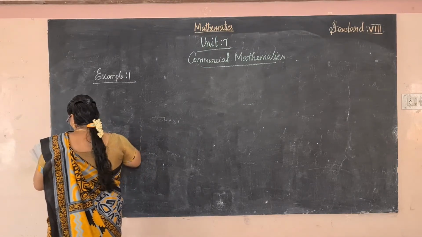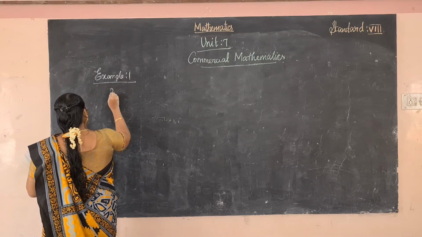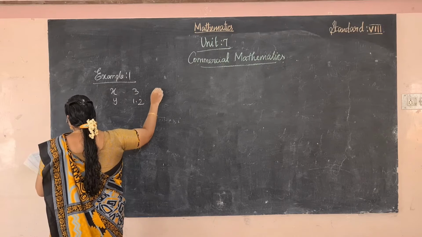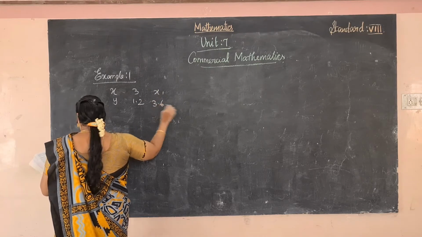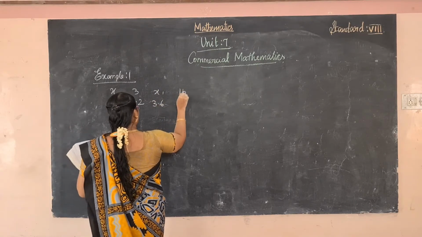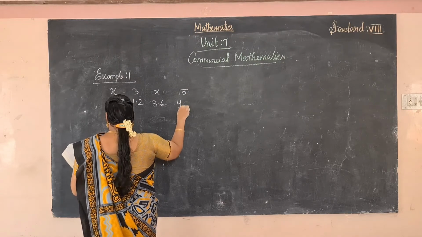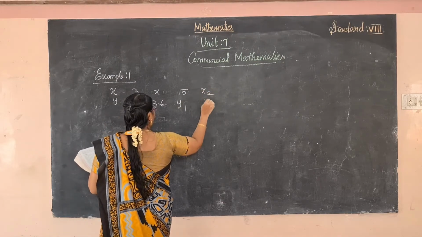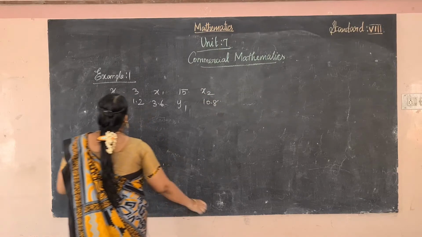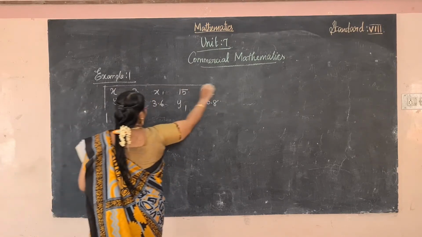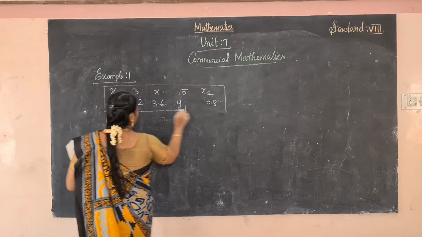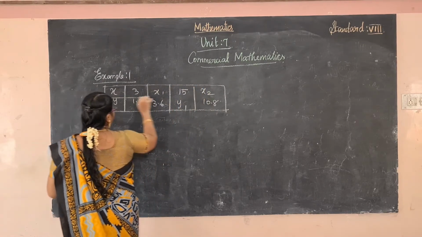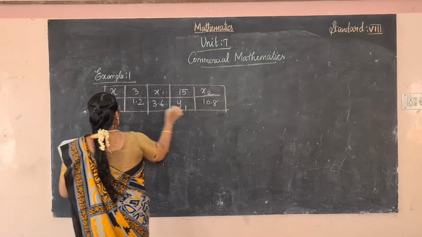The table has x and y: 3, 1.2; x1, 3.6; 15, y1; x2, 10.8. Here we find these unknown values.